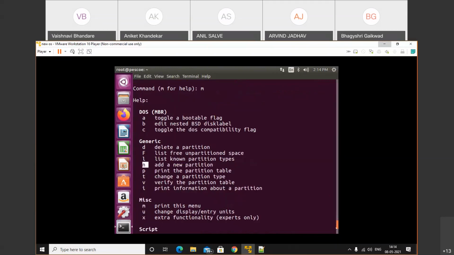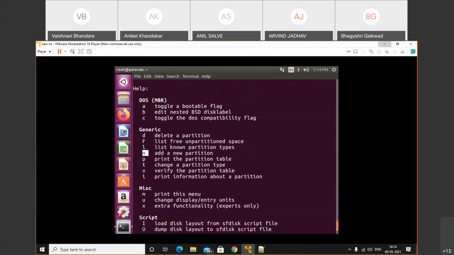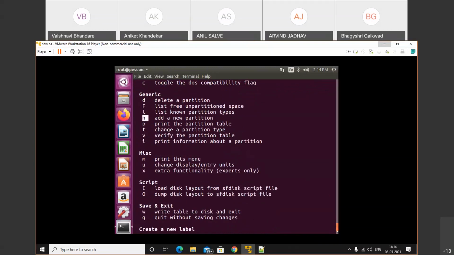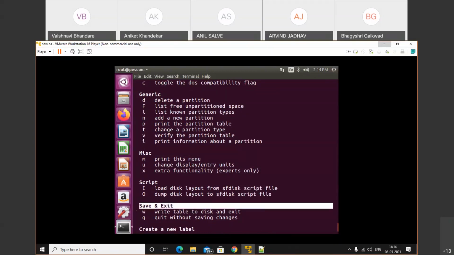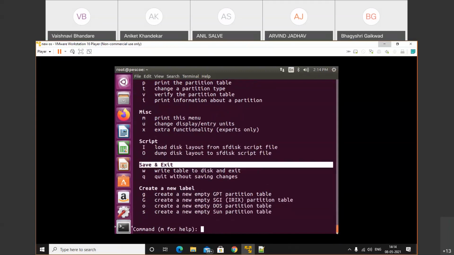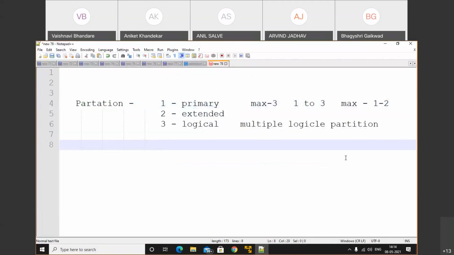After that, some miscellaneous options. If you want to print the menu, we will use m. Extra functionality like script-related tasks will perform that operation, i and o. And if you want to save the changes and exit, then we will use w and quit. Okay, so a bunch of options are available. Among them, we will use a few.